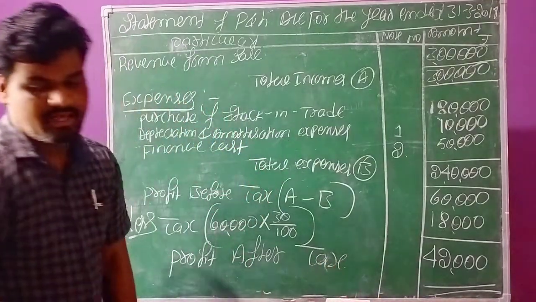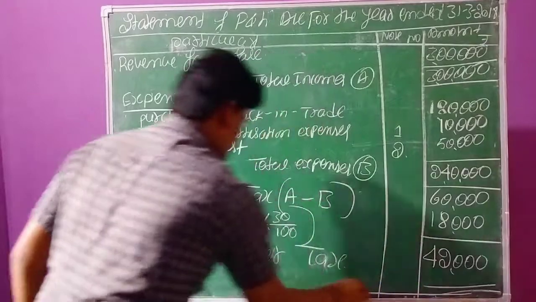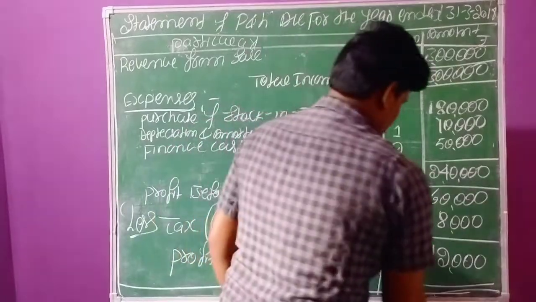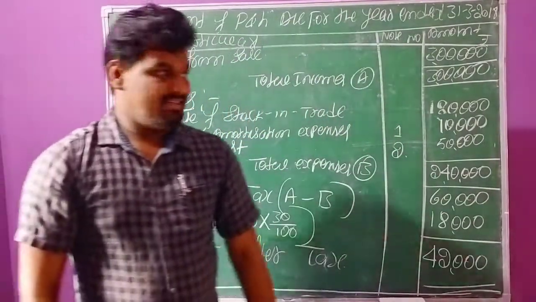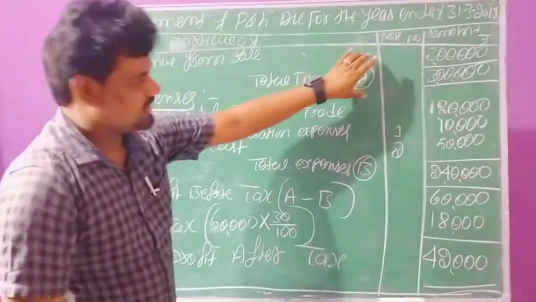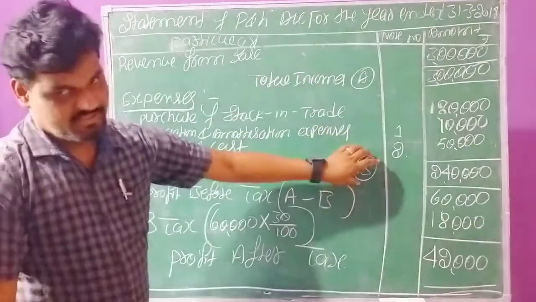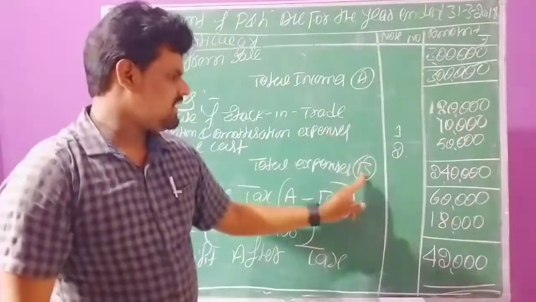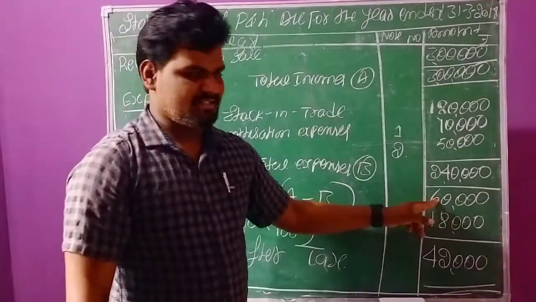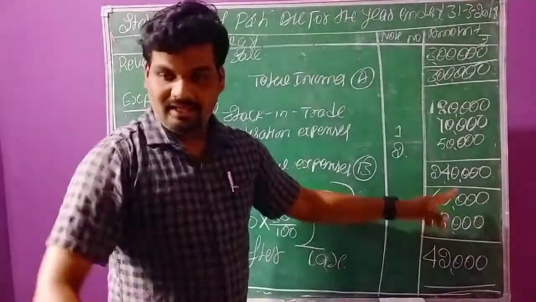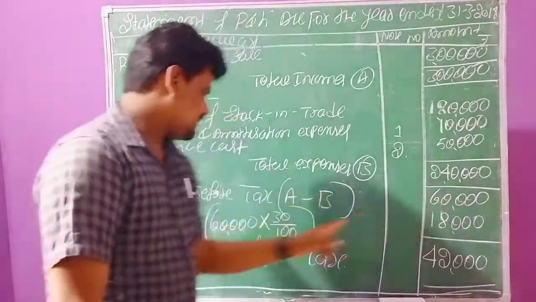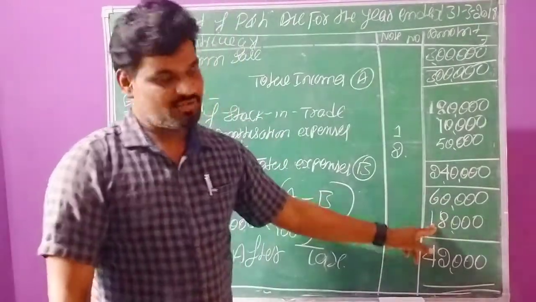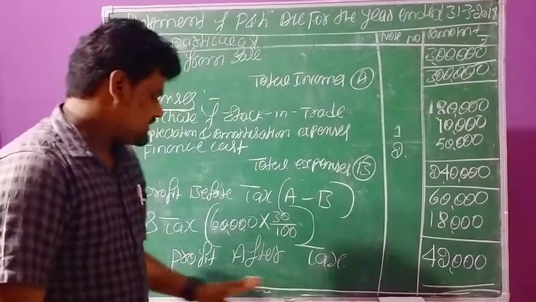This profit after tax we can treat as the total profit for the year. In this question we have classified total incomes, total revenues and total expenses. Total incomes minus total expenses gives profit before tax, A minus B. Again we calculate tax. The rate of tax is given as 30%. 60,000 into 30% gives 18,000. 60,000 minus 18,000, the remaining balance is 42,000.